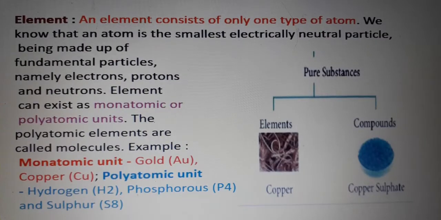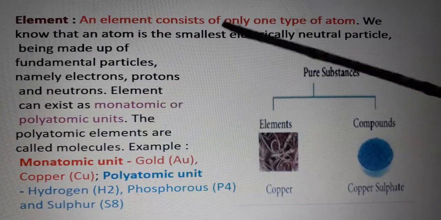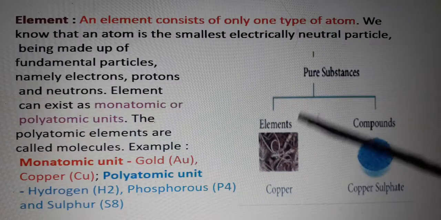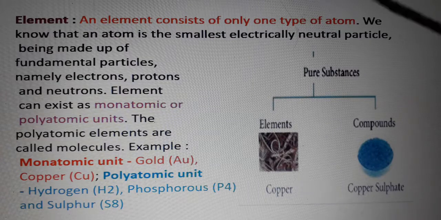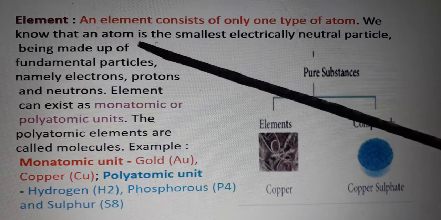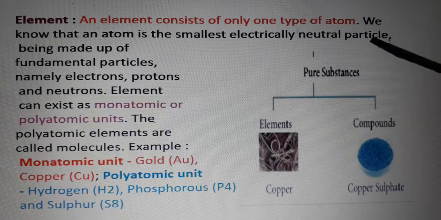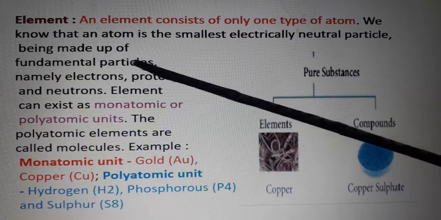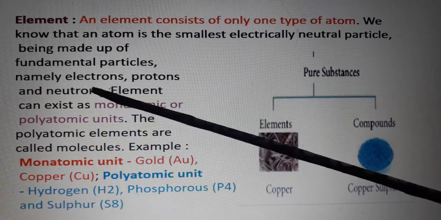Next, element. What is meant by element? An element consists of only one type of atom. For example, copper is an element. It consists of only one type of atom, that is copper atom. We know that an atom is the smallest electrically neutral particle, made up of fundamental particles, namely electrons, protons and neutrons.